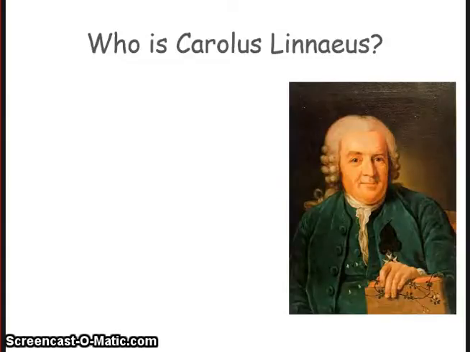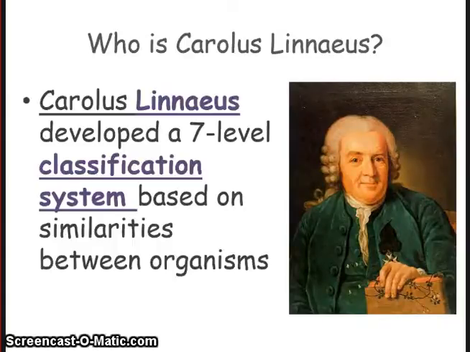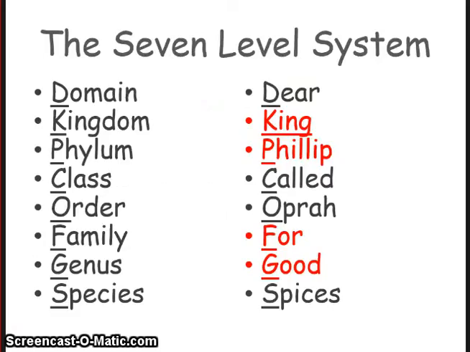So who is Carolus Linnaeus? Who is this good-looking guy? Well, Carolus Linnaeus developed a 7-level classification system based on similarities between organisms. The levels of the system are domain, kingdom, phylum, class, order, family, genus, species. This is how I remember the levels: Dear King Philip called Oprah for good spices. I'm going to ask you to come up with your own way to remember the 7-level system, so keep this in mind.